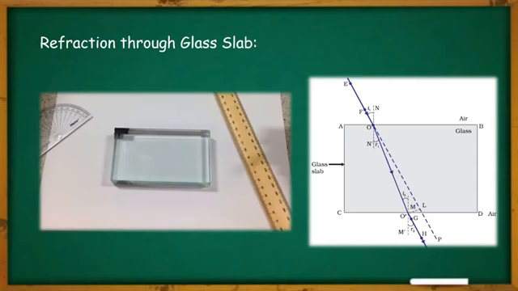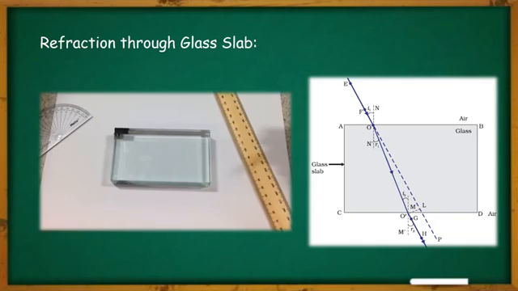Next we can see the refraction of light rays through a glass slab. As you can see in this diagram, a glass slab is present through which we can show the refraction of light. The point to note is that whenever you pass a ray of light through a glass slab, refraction happens two times. How? Whenever the light ray enters from the air medium to the glass medium, bending happens one time. Again, while traveling through the glass slab, the ray comes out of the glass slab, and there bending happens another time. So refraction happens two times here.